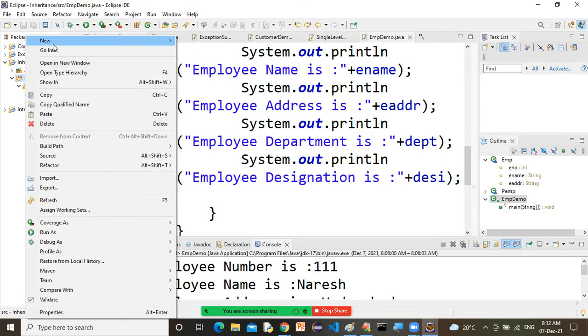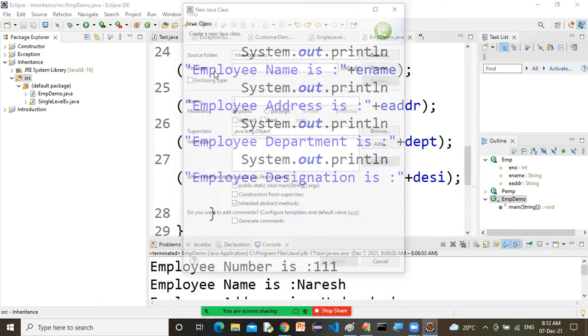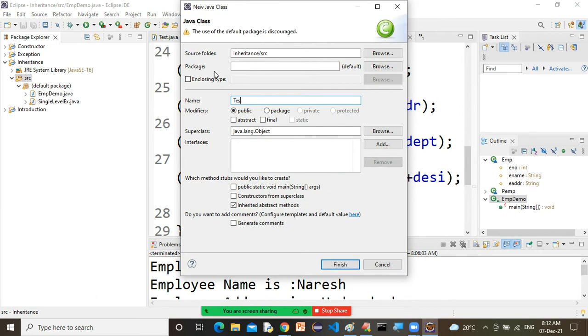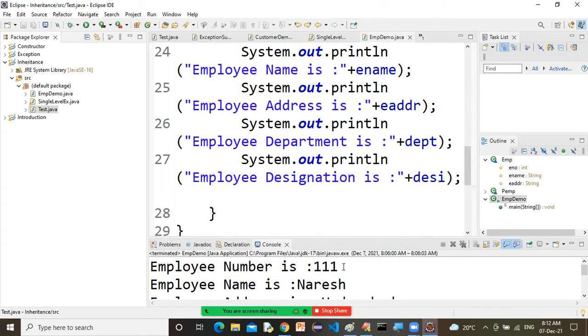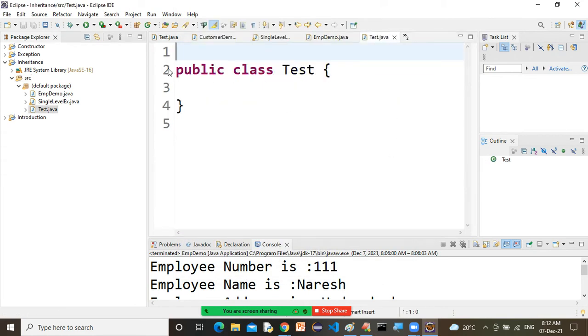Let's say I'm going to declare one class, tester. Let's see some test class, and I'm not taking any main method. I'm just clicking on the finish button. Look, public class tester, and it is not containing any main method, and it is not generating any error. Happily, you can declare a class as public without a main method; only it should match the file name, Tester.java.